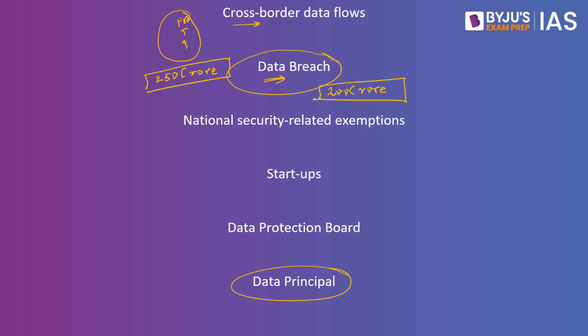The government has also given exemptions to the national security related issues. When we speak about national security related issues, it can be with respect to sovereignty of India, security of the country, friendly relationship with foreign states, maintenance of the public order, preventing incitement to any cognizable offense relating to any of these. In such a case, this data can be taken by the government of India. So in this case, data protection need not be provided. So an exemption is given by the government of India under this proposal.